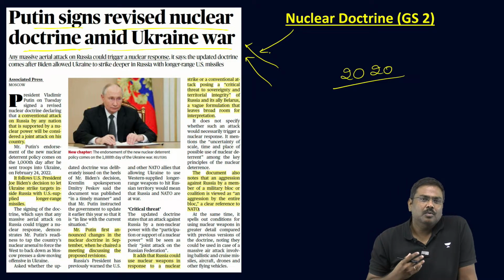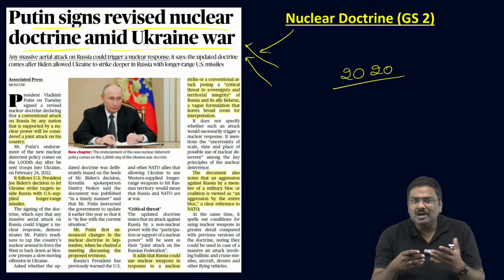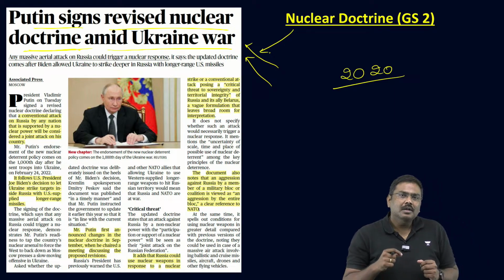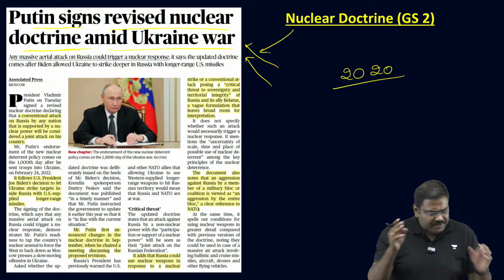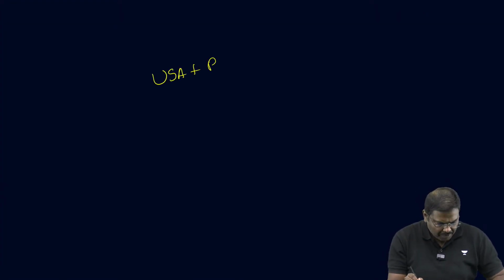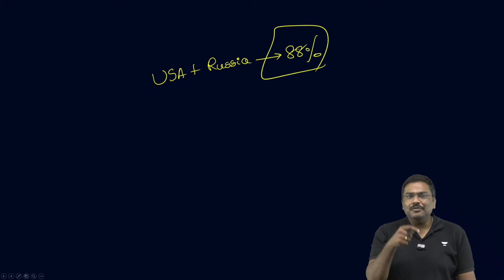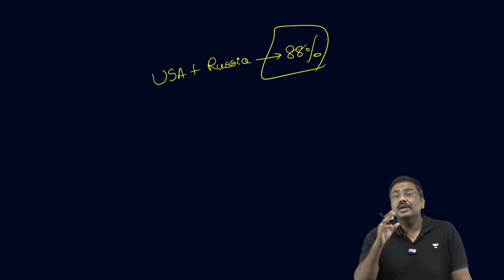What is the issue here? What is the problem with the new doctrine? Why many experts are worried about this kind of a doctrine? Basically, understand this. USA and Russia put together control around 88% of nuclear warheads, nuclear weapons in the global market.